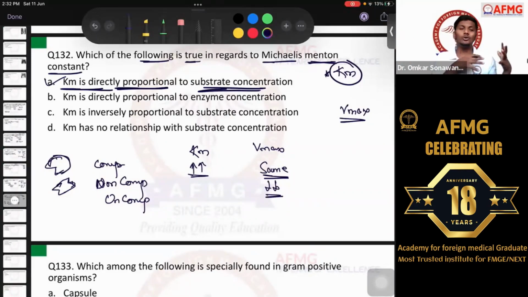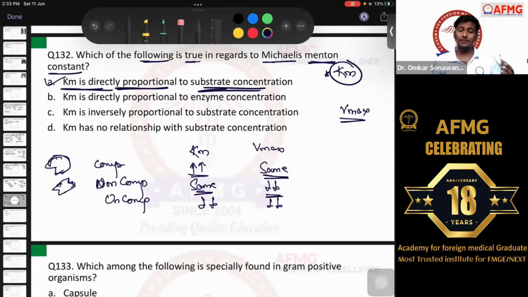It does not need to compete with the substrate now. So whatever we do with the substrate, the Vmax is going to go down. So better keep the substrate concentration same. Whereas in uncompetitive inhibition, both of them go down. Okay, no issues with this. So I hope this was easier for all of you. It was not enzyme concentration, it was the substrate concentration.